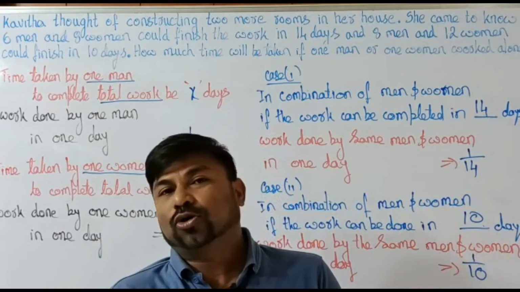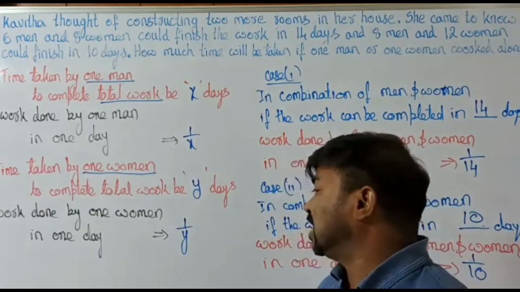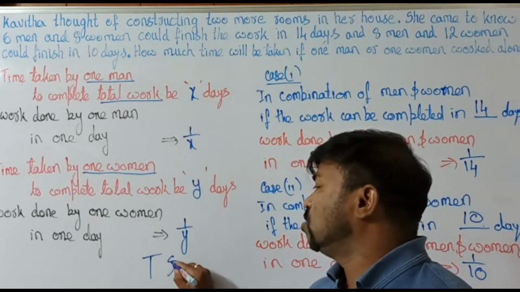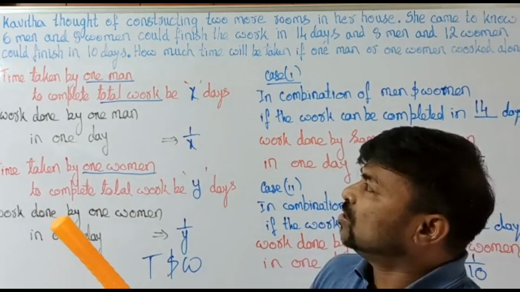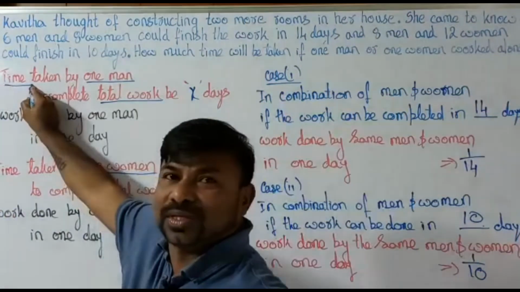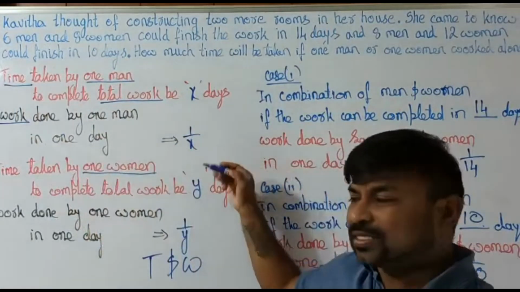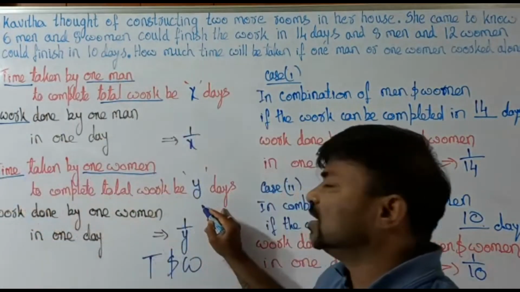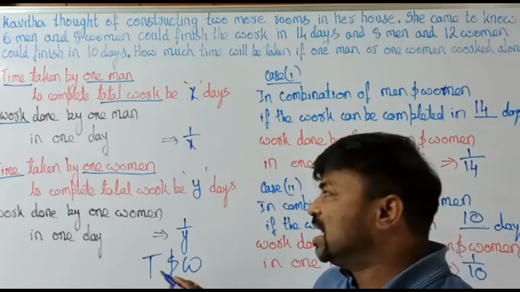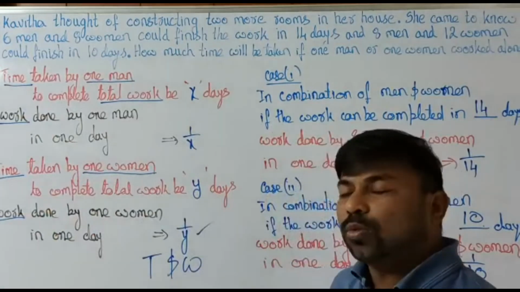If you check all the combinations, as the sum itself is clearly saying, these are time and work sums. First, time is x, and the work done in 1 day is 1 by x. Later, time is y days, and work in 1 day is 1 by y.